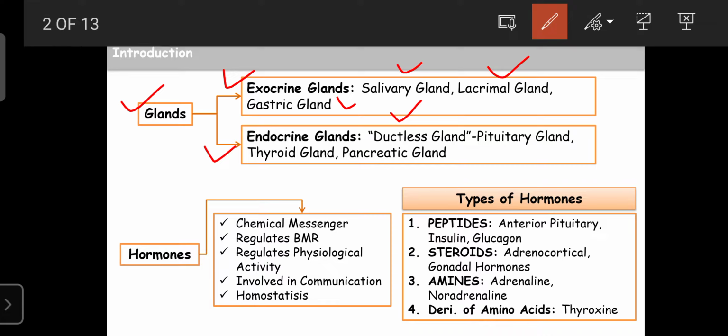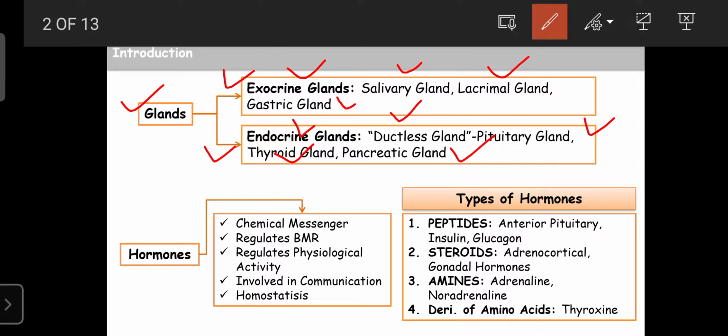Examples of endocrine glands are the pituitary gland, the thyroid gland, and the pancreatic gland. Once again, dear students, the pancreatic gland is both an exocrine gland as well as an endocrine gland.